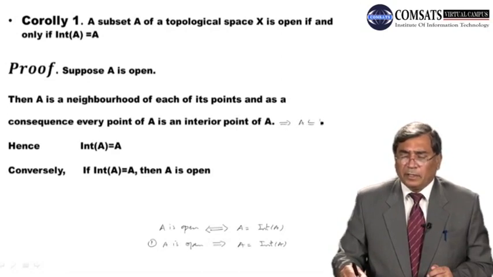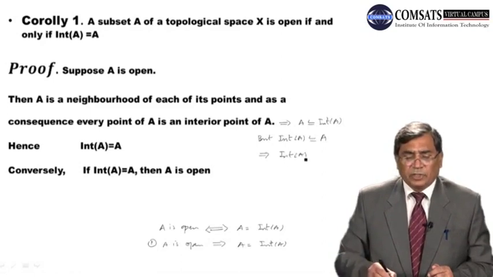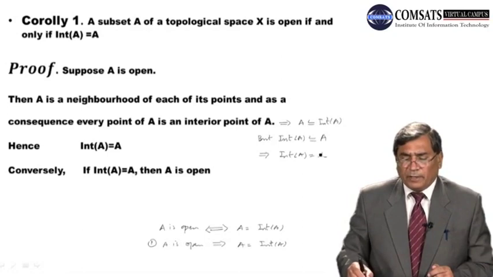Every point of A is an interior point of A. It means A is contained in int of A. But we know that int of A is always contained in A. So with these two expressions we get that int of A is equal to A. Okay? And conversely, students, when int of A is equal to A, we will prove that A is open.